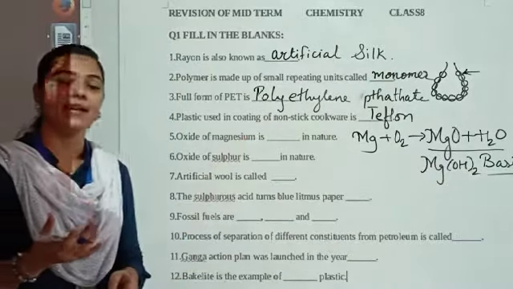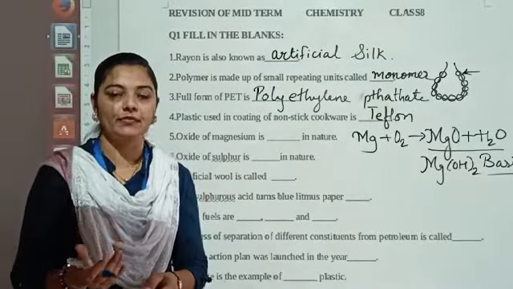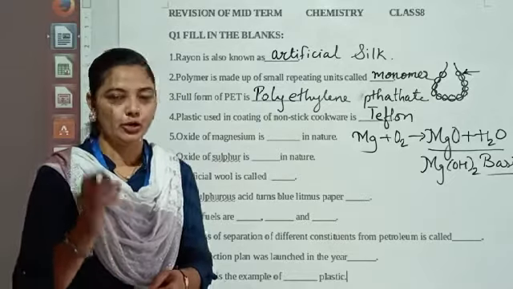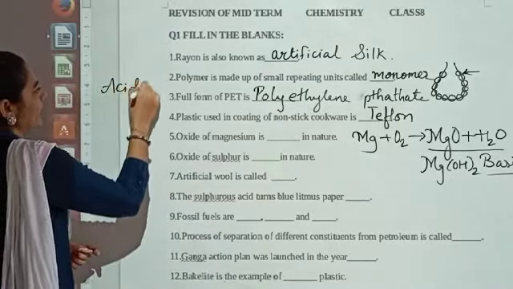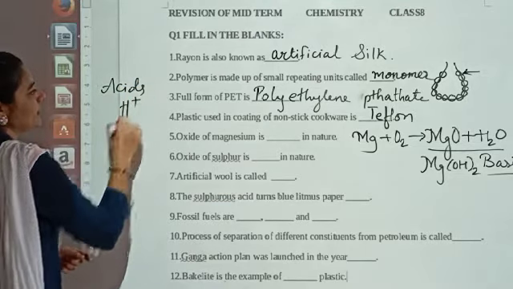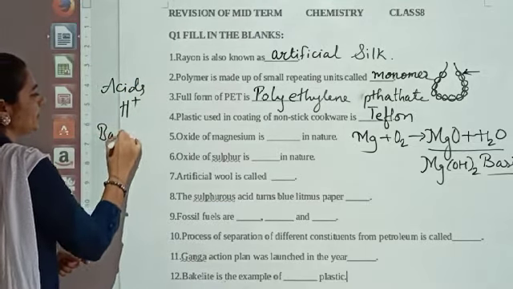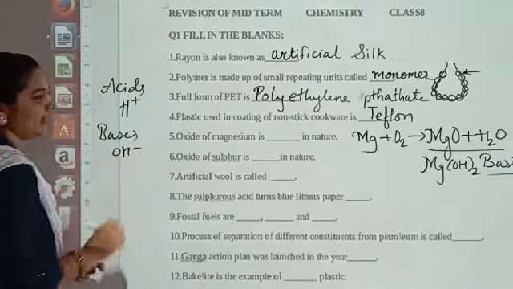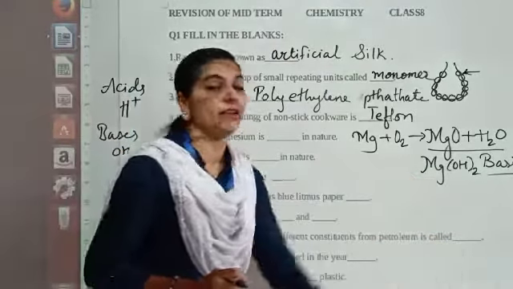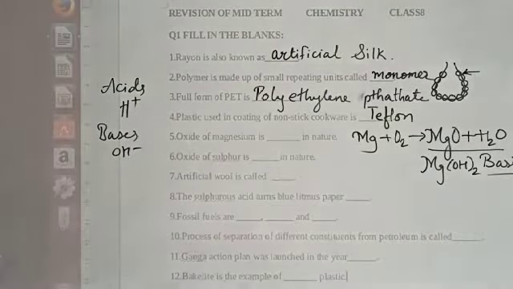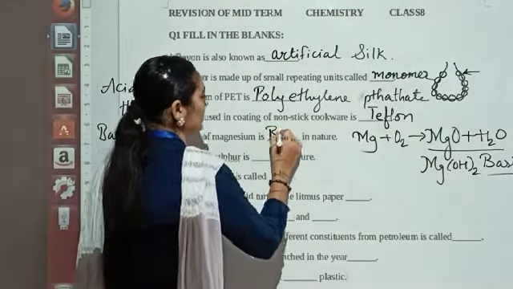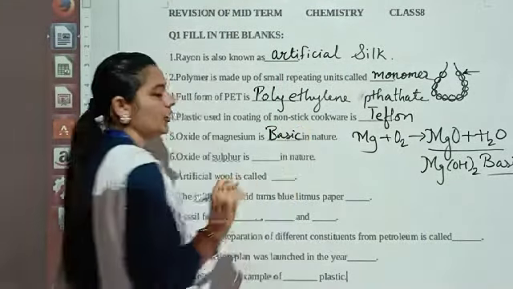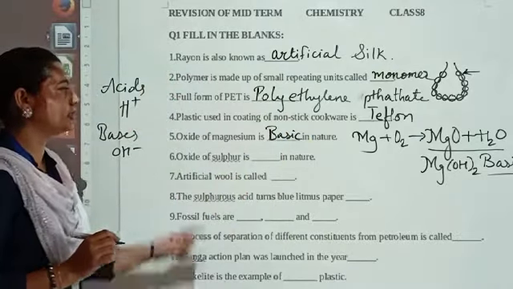What do you understand by base? We are having acids, we are having bases, and we are having neutral substances. So acids are having H plus ions, bases are having OH minus ions. So we are able to see we are having OH over here, and that is why it is basic in nature. So your answer is basic in nature.